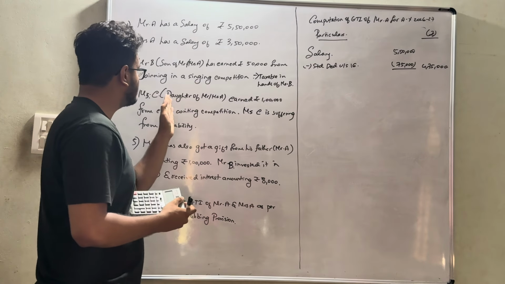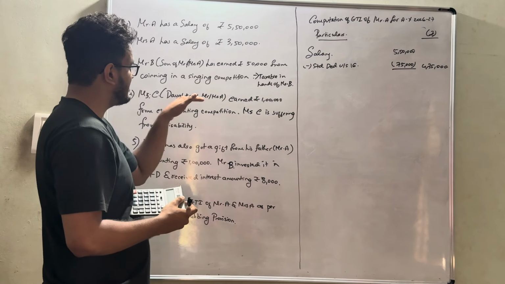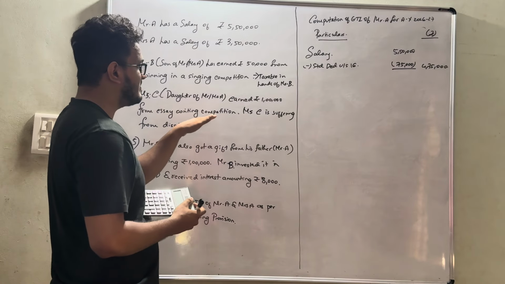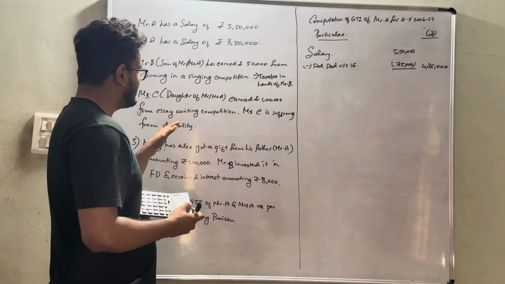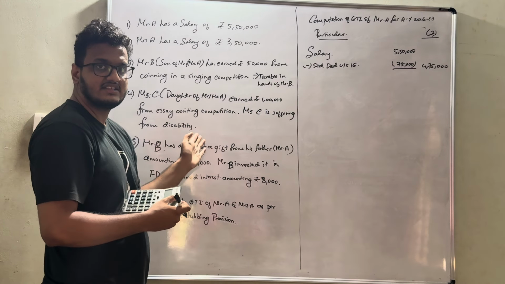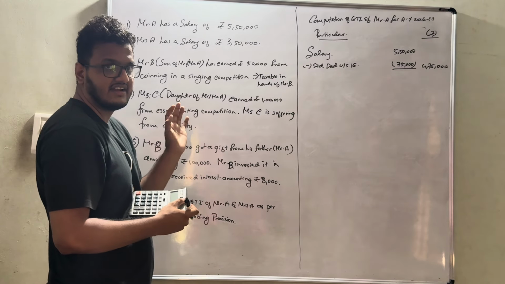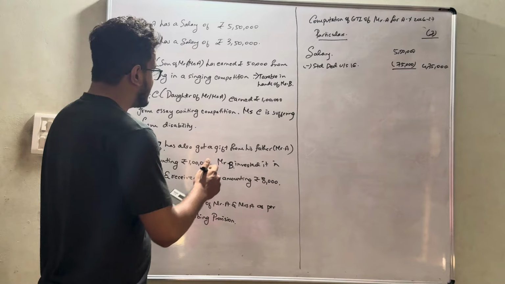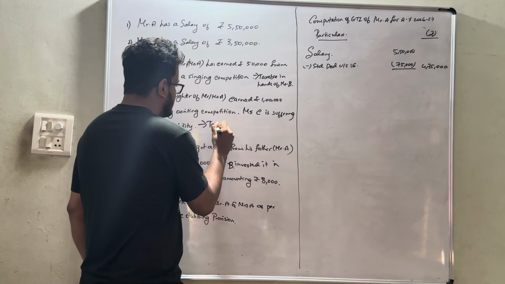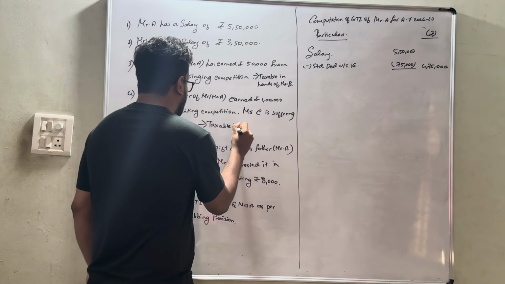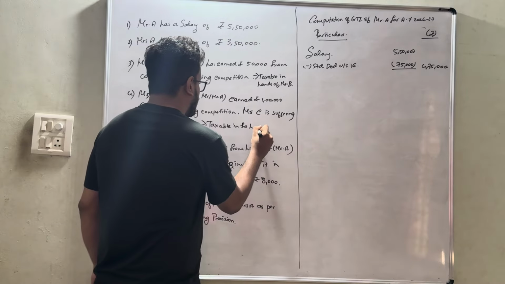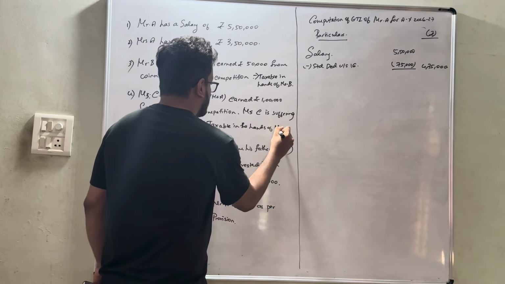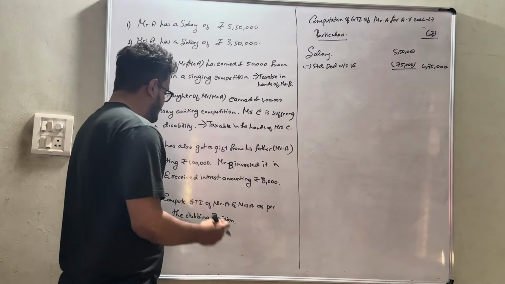Next, Miss C, basically the daughter, earned rupees 1 lakh from an essay writing competition. Even she is suffering from disability. In this case also section 80 is attracted. If a minor's income, who is suffering from any disability, it shall also be taxable in their own hands. Basically, it shall be taxable in the hands of Miss C.